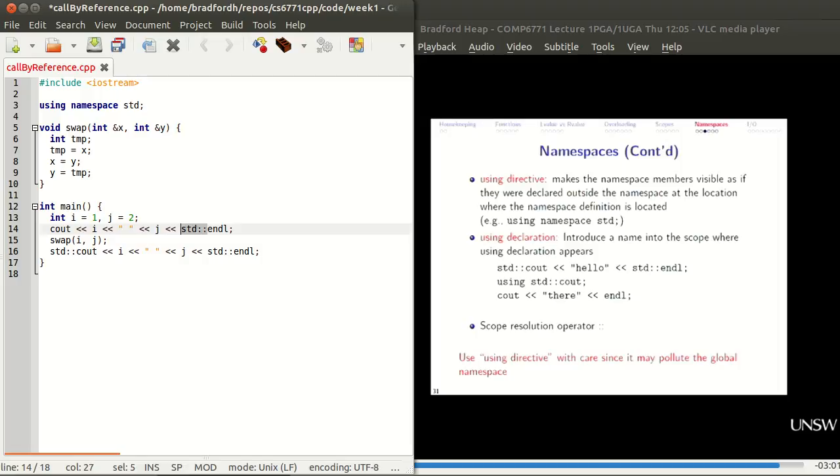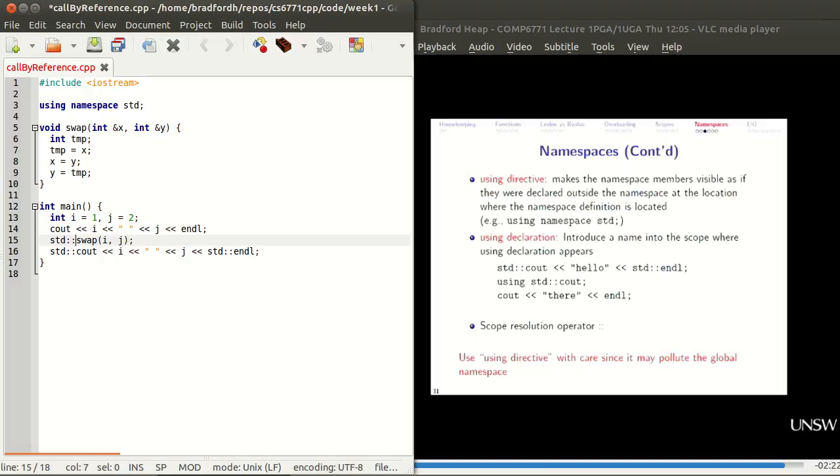However, the problem that we've got at this point, and the reason why we don't recommend you do this, particularly do not do it in header files, is you pollute your namespace. What you've done is you've said everything that's in std, just put into my namespace, bring into my same scope as I'm in. Which actually, this swap example is very good. There's a standard swap declared. When you say using namespace std here, you don't know at this point, is that going to call now your version of swap or the standard version of swap? Whereas before, if I wanted to call std swap, I would have done it like that.